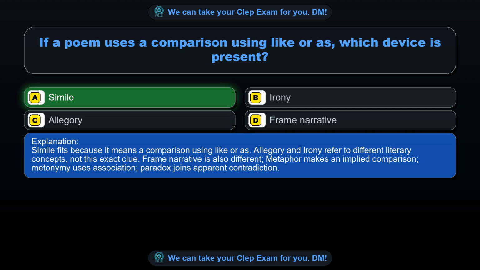Allegory and irony refer to different literary concepts, not this exact clue. Frame narrative is also different. Metaphor makes an implied comparison, metonymy uses association, paradox joins apparent contradiction.